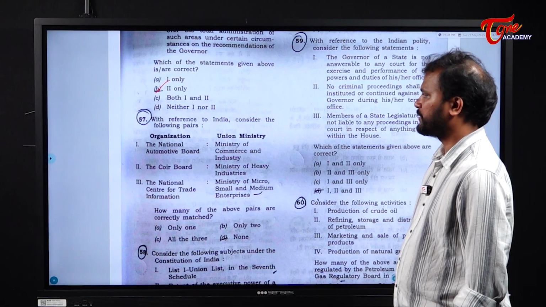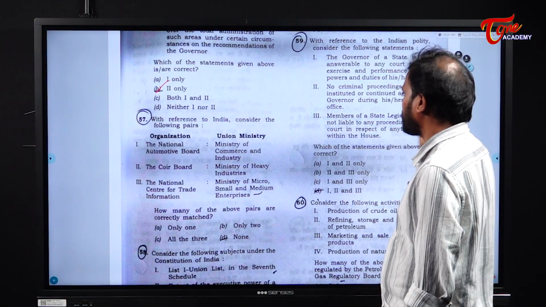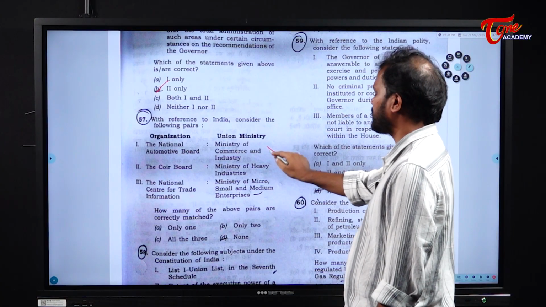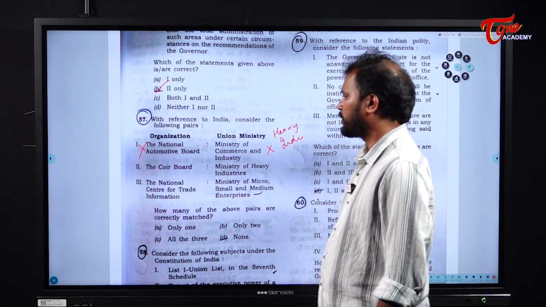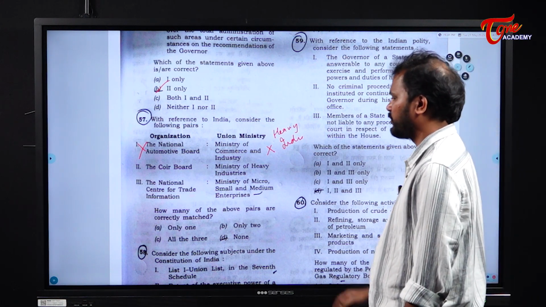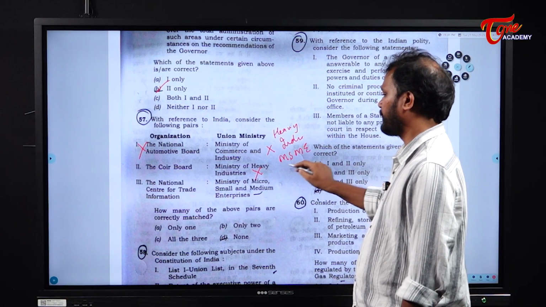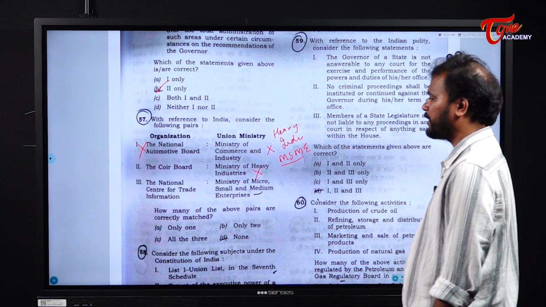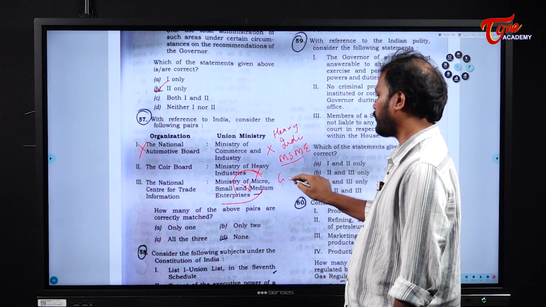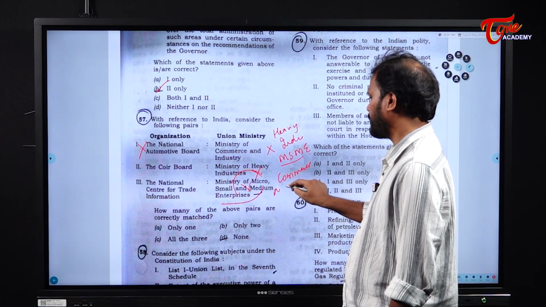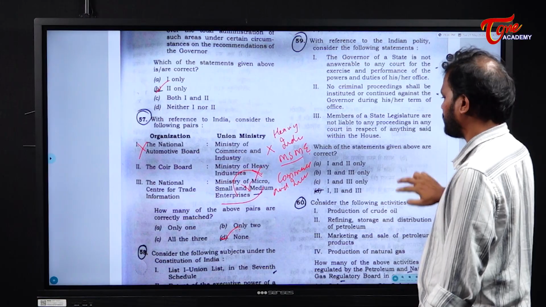Next, 57th question. With reference to India, consider the following pairs. The National Automotive Board, under the Ministry of Commerce and Industry. The answer is no. It is under the Ministry of Heavy Industries. Okay, so the first one is wrong. Next, the Coir Board, Ministry of Heavy Industries. No, it is not under the Ministry of Heavy Industries. It is part of the Ministry of MSME. Next, the National Center for Trade Information, Ministry of Micro, Small and Medium Enterprises. This is also wrong. It is part of the Ministry of Commerce and Industry. So all these statements are wrong. So which of the following are correct? None of them are correct.